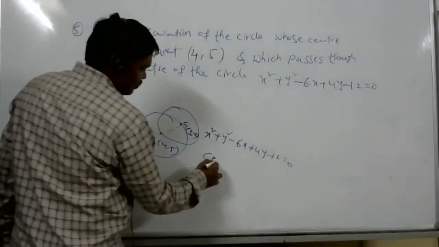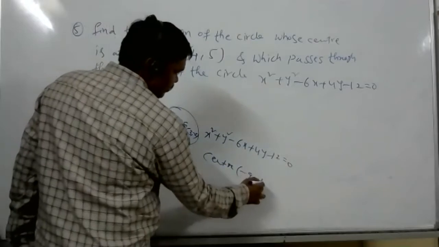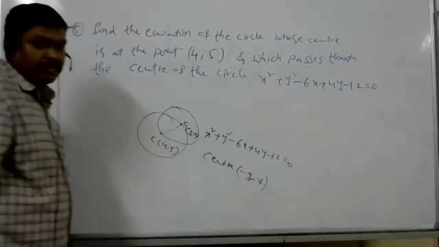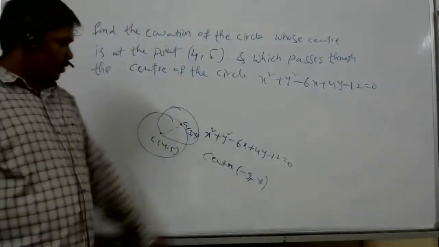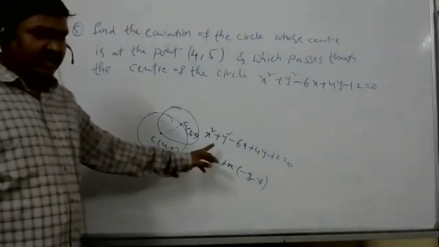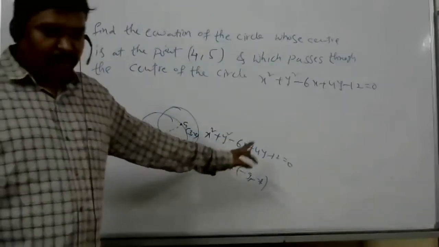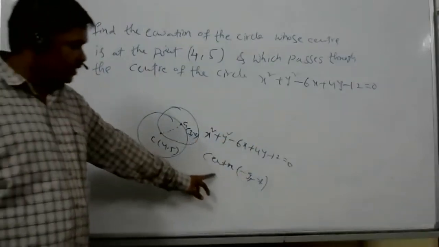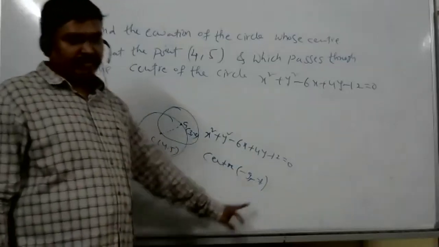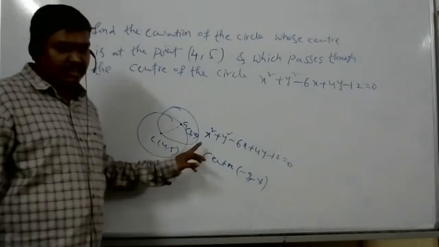For x square plus y square plus 2gx plus 2fy plus c is equal to 0, the center is minus g comma minus f. So it is 3 comma minus 2.